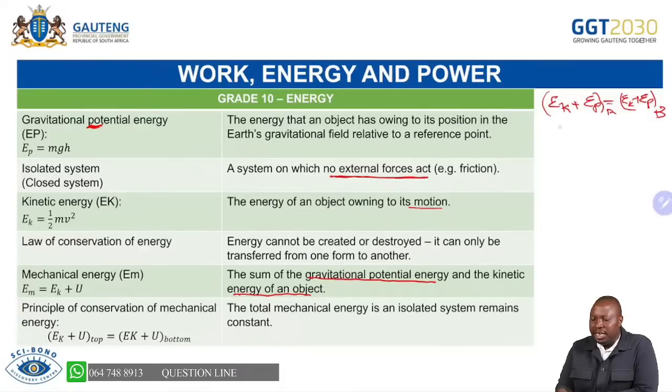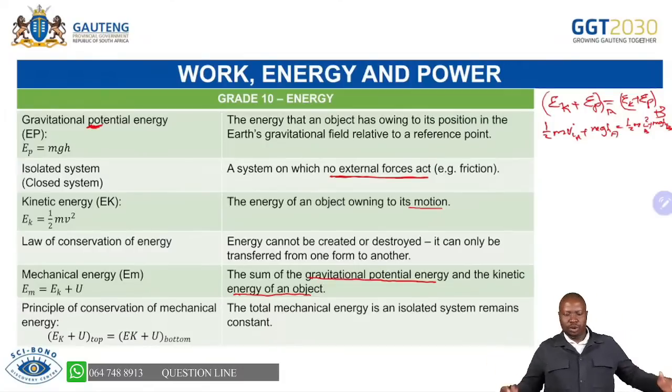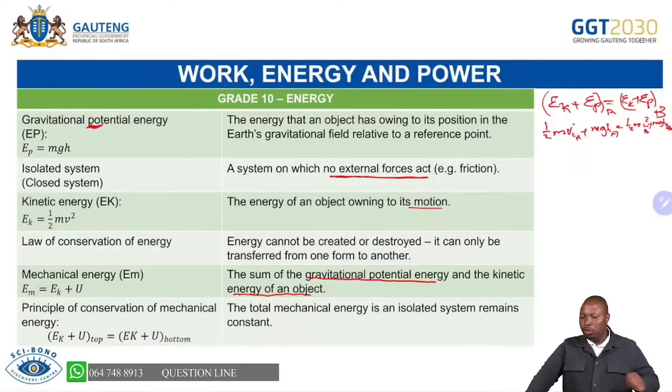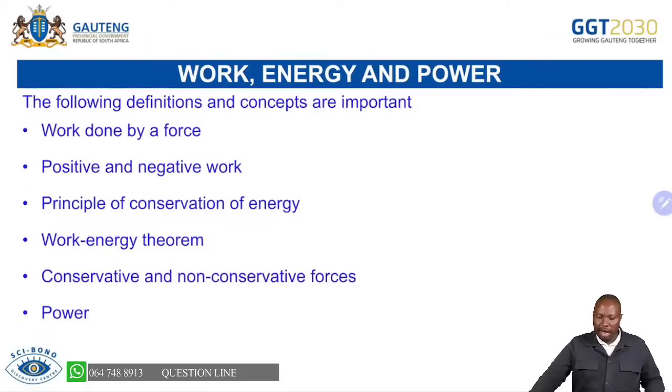Know that EK is half mv squared, so at point A, half mv squared plus mgh, remember potential energy is mgh, equals half mv squared at point B plus mgh at point B. Please, learners, be able to expand like that. Then you can substitute and you will see that formula works wonders if you are dealing with a question that involves that particular equation.